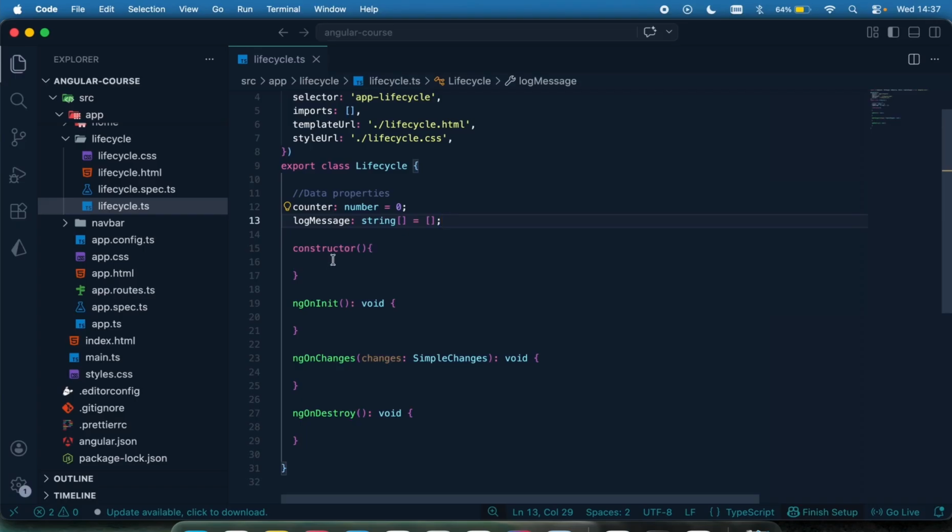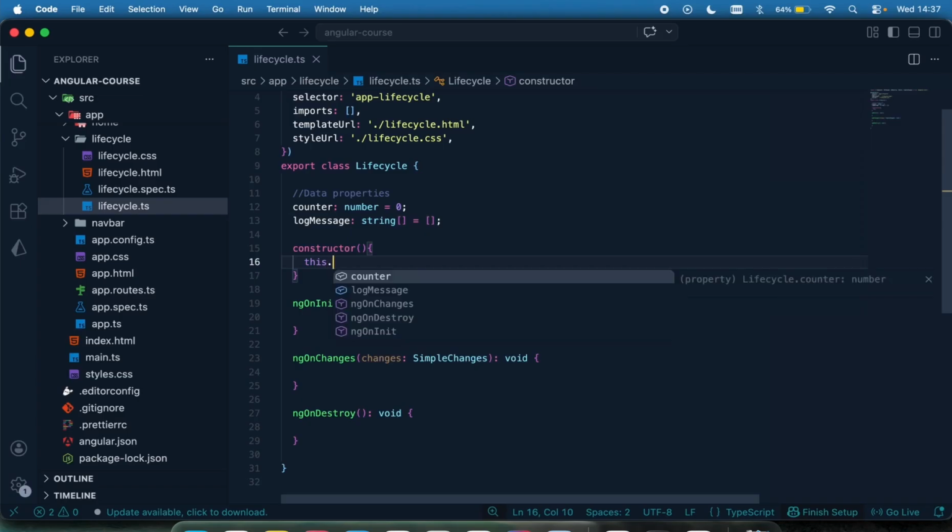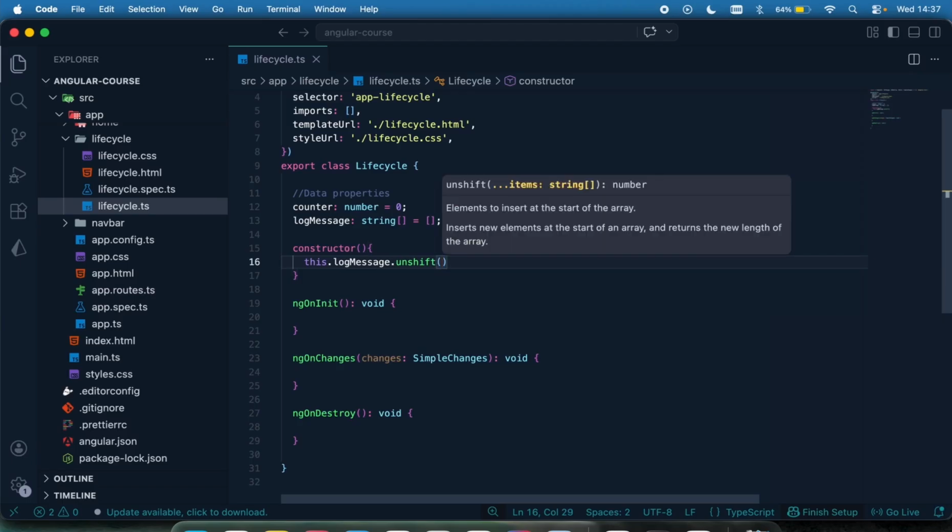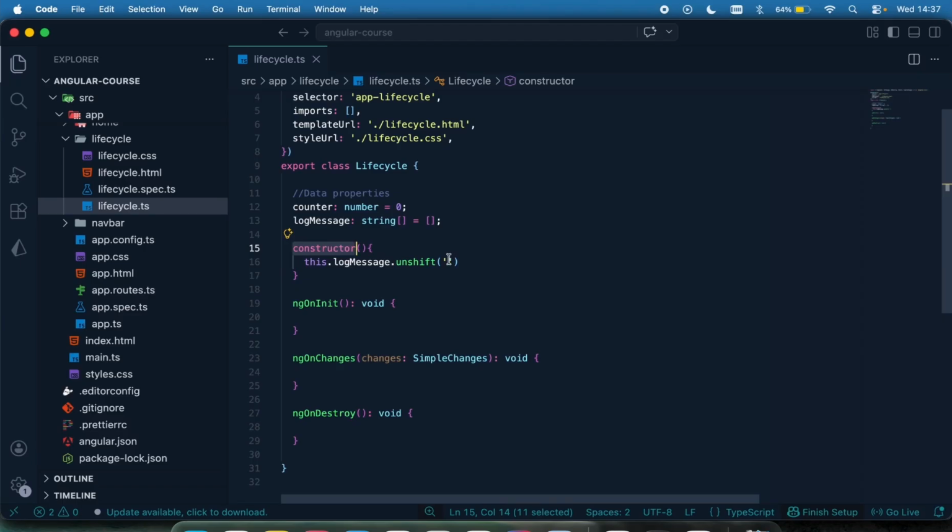So within the constructor, what I want to do, I'm just going to say this.logMessages.unshift, which means I want to add an item, right? And I'm just going to say constructor phase called, I mean, this method has been called, so we can get to see, okay, this is coming from the constructor.